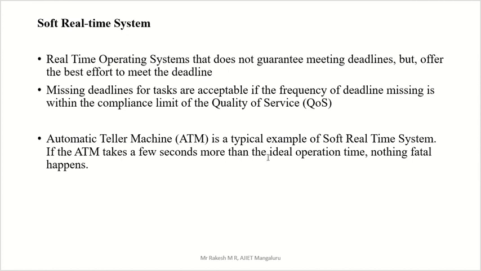But in the previous hard case, if the deadline is missed, the entire system is lost, either through human loss or damage of the device, or in the case of a car, device damage also.